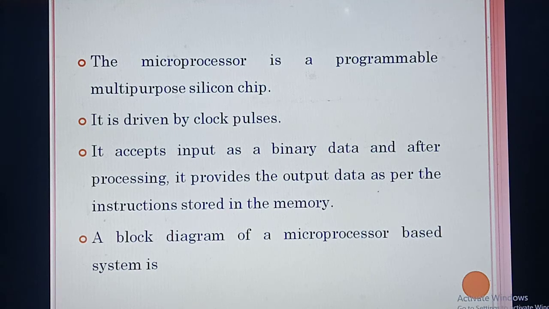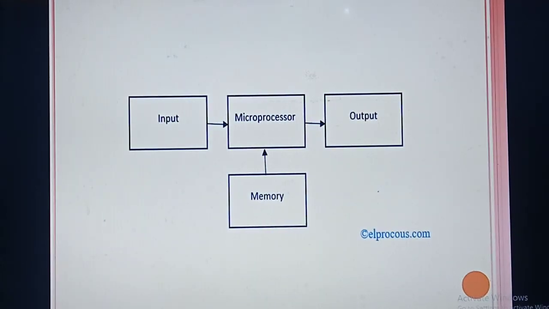This is the common working of a computer. You give input, the microprocessor processes the data, then after processing it stores the result in memory for further use, and then the user gets the output. The same thing is given in the block diagram also. See the input box: the user is giving some input. Who is accepting the input? The microprocessor, whether it is 4004 or 8085 or 8081, whatever it may be.